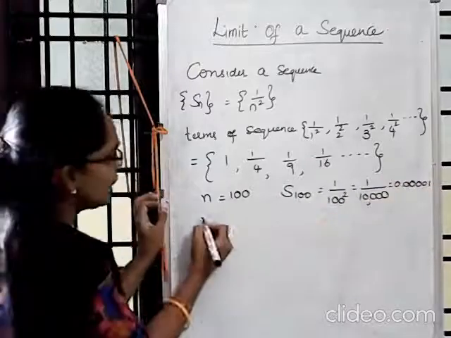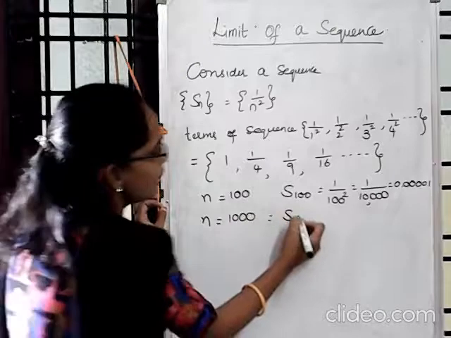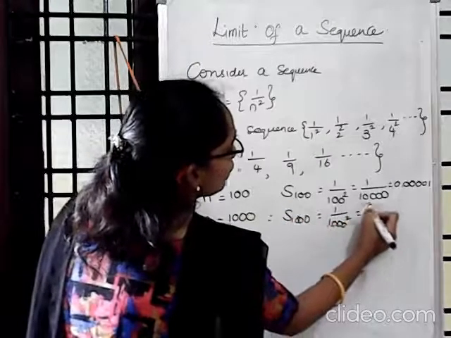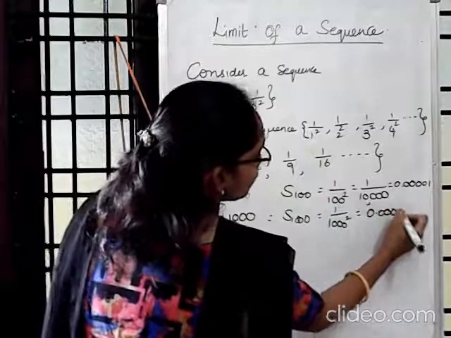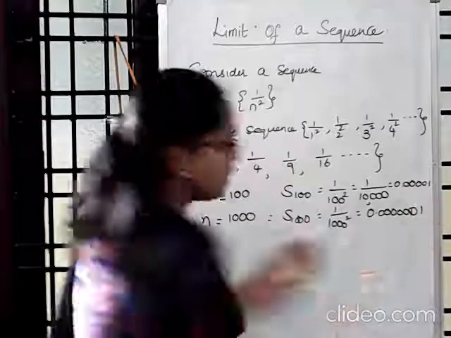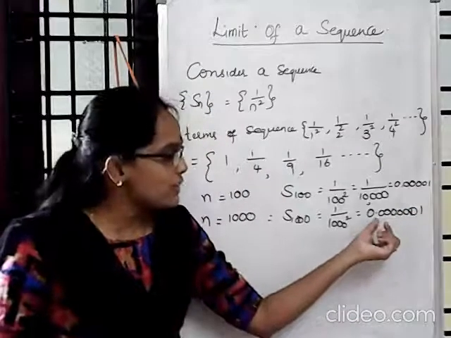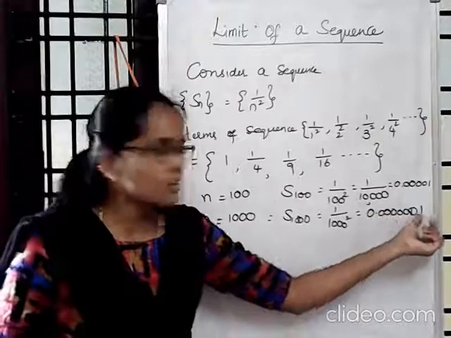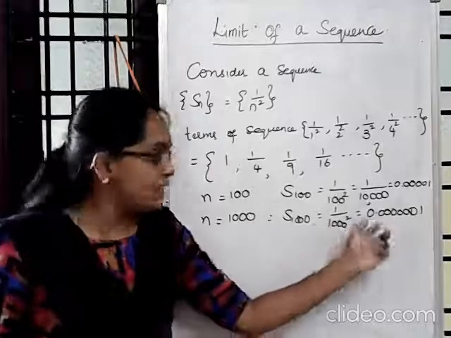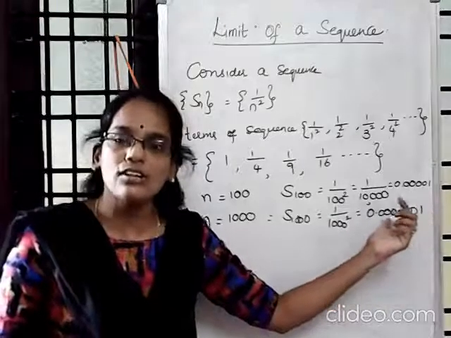Suppose you take n value 1000, then S1000 will be 1 by 1000 square, which is also very negligible, with 6 zeros. Again there is a negligible difference between 0 and this value. So as n values are increasing, these Sn values are tending to 0.